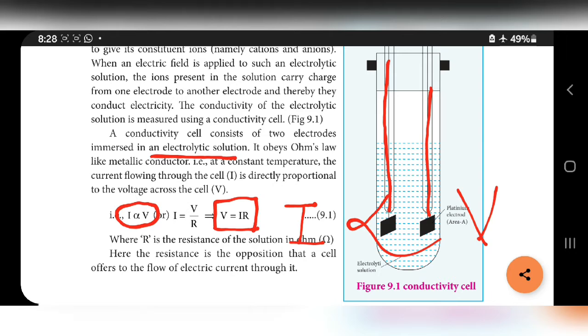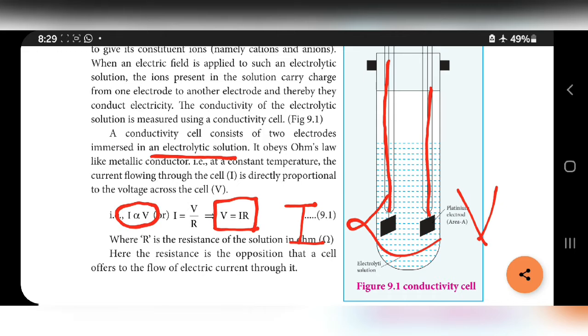Where R is the resistance of the solution in Ohm. Here, resistance is the opposition that a cell offers to the flow of electric current through it. There exists some opposition while electric current flows; that is called resistance. So I is equal to V by R, or V is equal to IR.